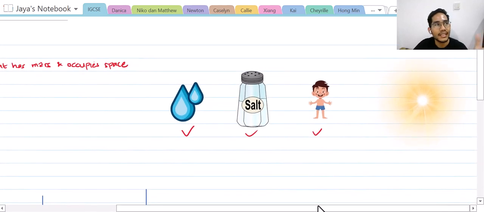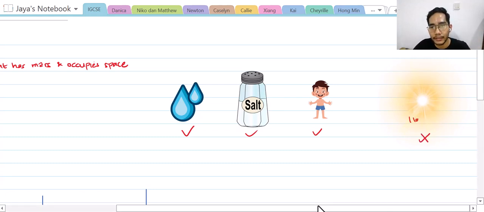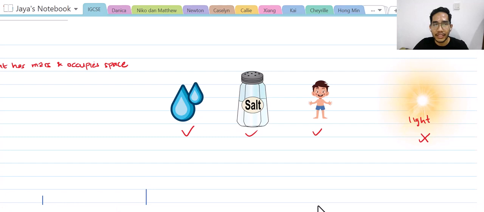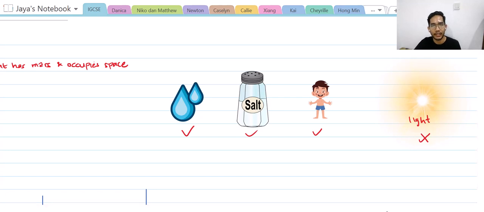Now, what is an example of non-matter, you might ask? The thing that is not classified as matter is this. What is this? Yes, correct. This is light. Light is not considered matter because we can't really weigh the mass of light, and it also doesn't occupy space. We can't contain light in a container. That's why it doesn't occupy space.